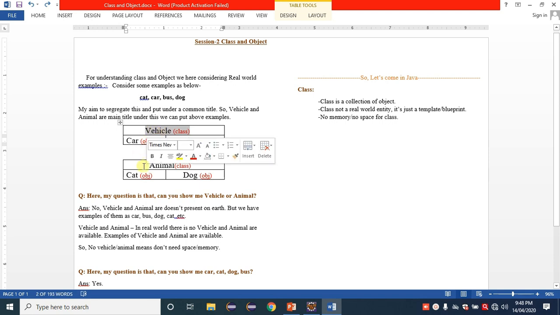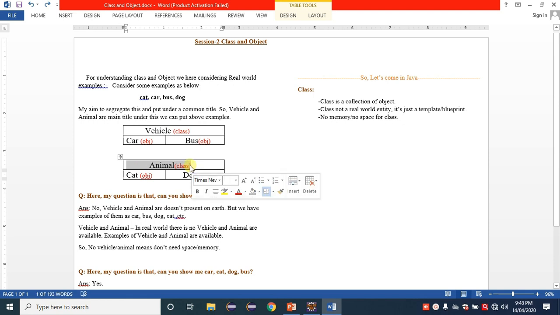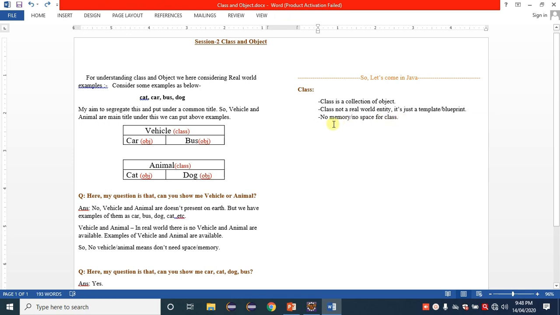If it doesn't exist on the earth's surface, it means the class doesn't occupy space or memory. That is the last point: no memory, no space for a class. So if anyone asks you what a class is, give a simple answer this way: class is a collection of objects. It's not a real world entity. It's just a template, hence it doesn't have memory.